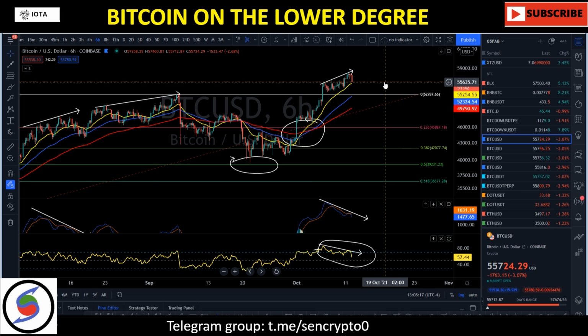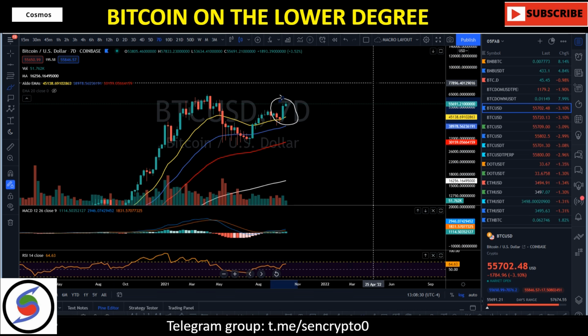I'm not saying we will dump 20%, but if markets decide to pull back in the short term, we just have to understand what's going on and stay with the macro view, which is going to be our weekly time frame and higher. Weekly time frame and higher.